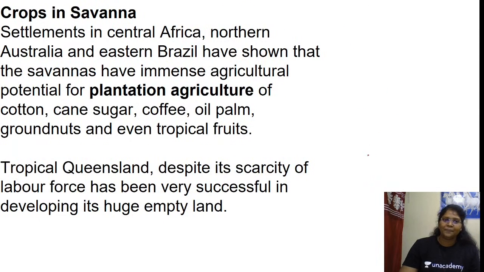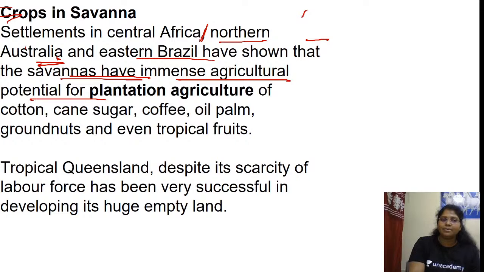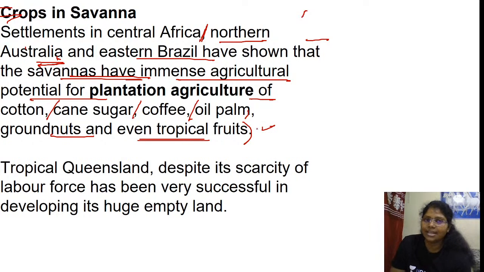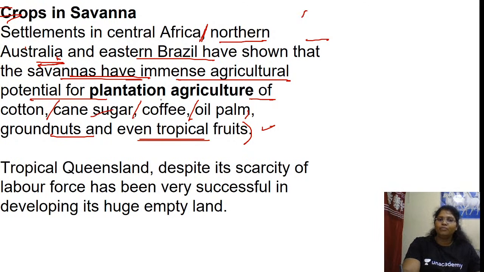Crops in savanna. Settlements in Central Africa, Northern Australia and Eastern Brazil have shown that savannas have immense agricultural potential for plantation agriculture of cotton, cane sugar, coffee, oil palm, groundnuts and even tropical fruits. What are they? Cotton, cane sugar, coffee, oil palm, groundnuts and even tropical fruits.